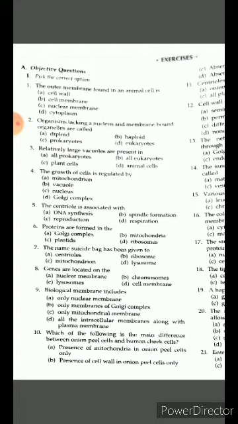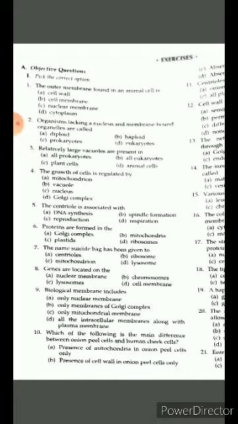The name suicidal bag has been given to centrioles, ribosome, mitochondria, lysosome. You think 2 seconds. So what is your answer? पहला है centrioles.